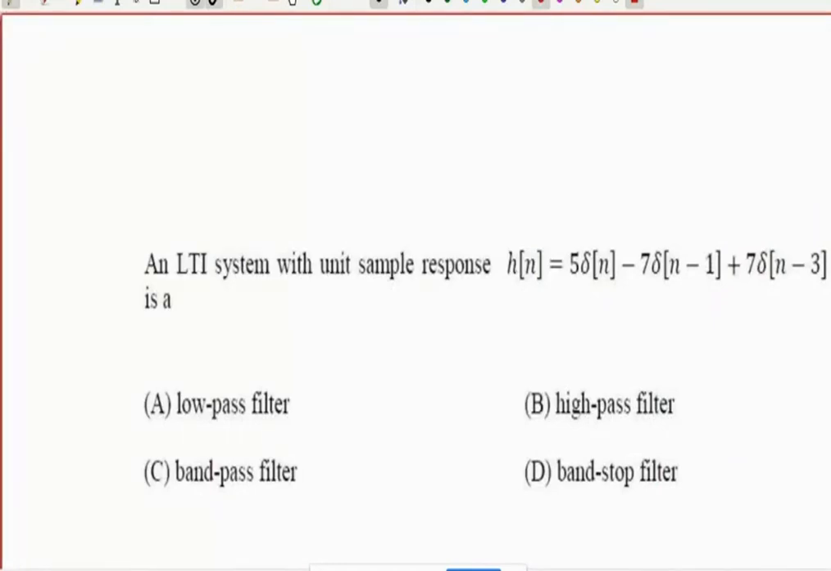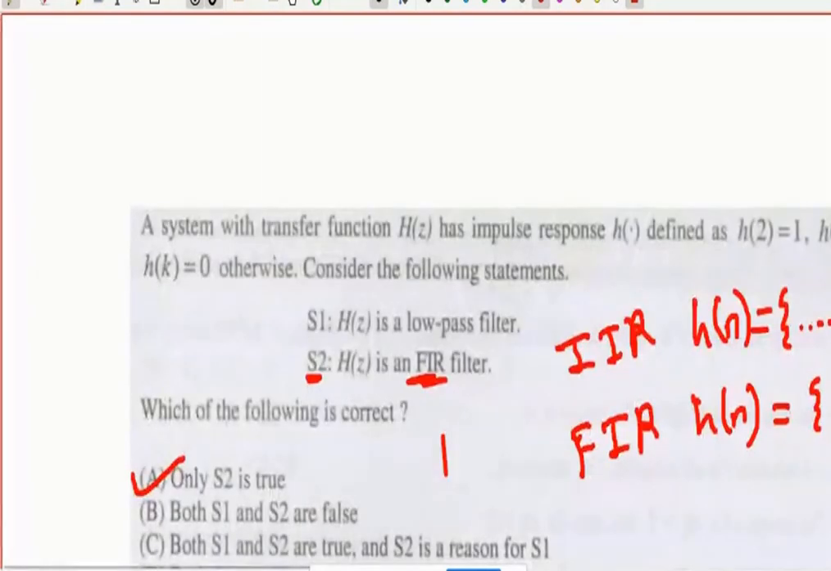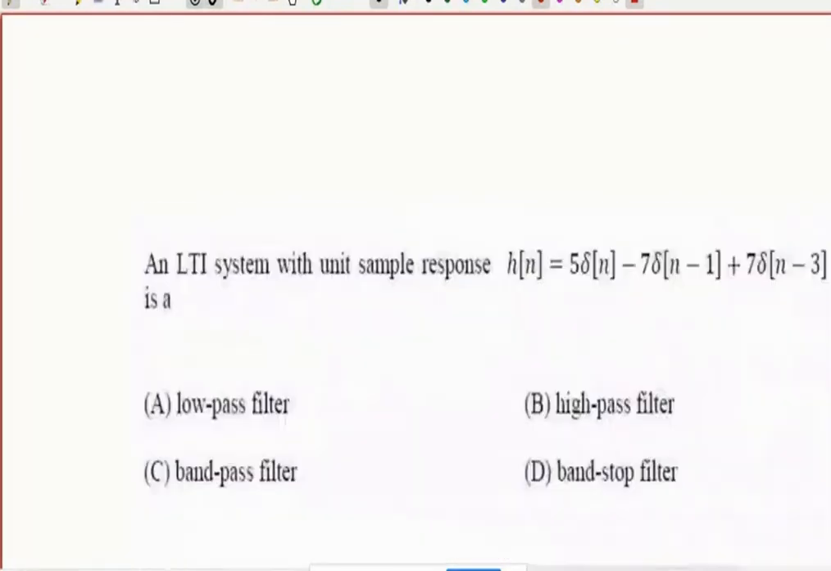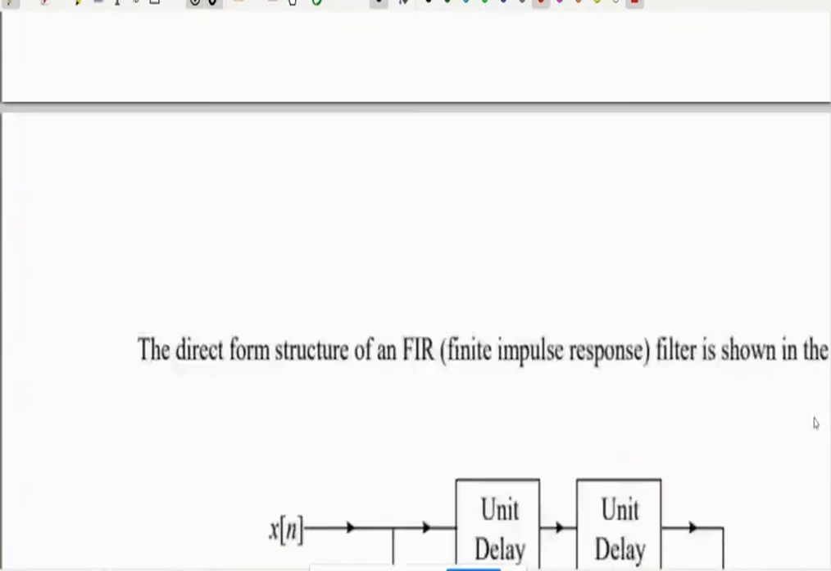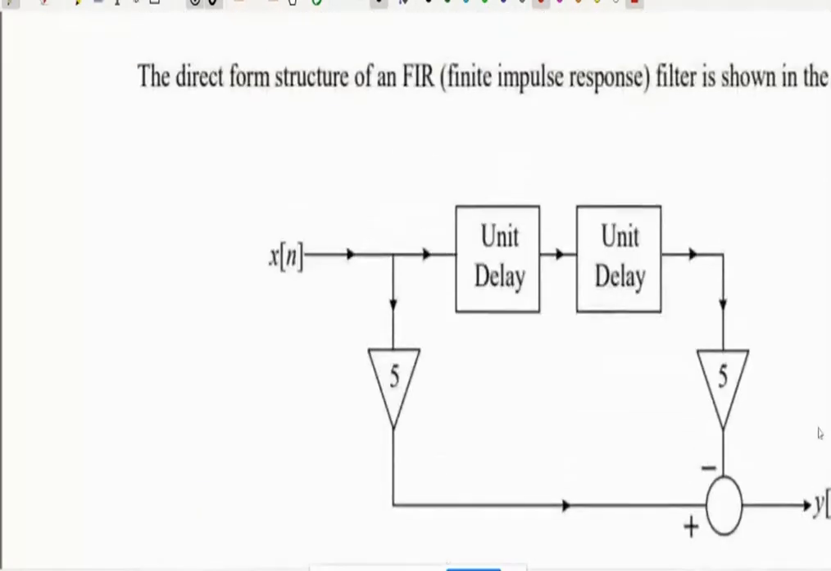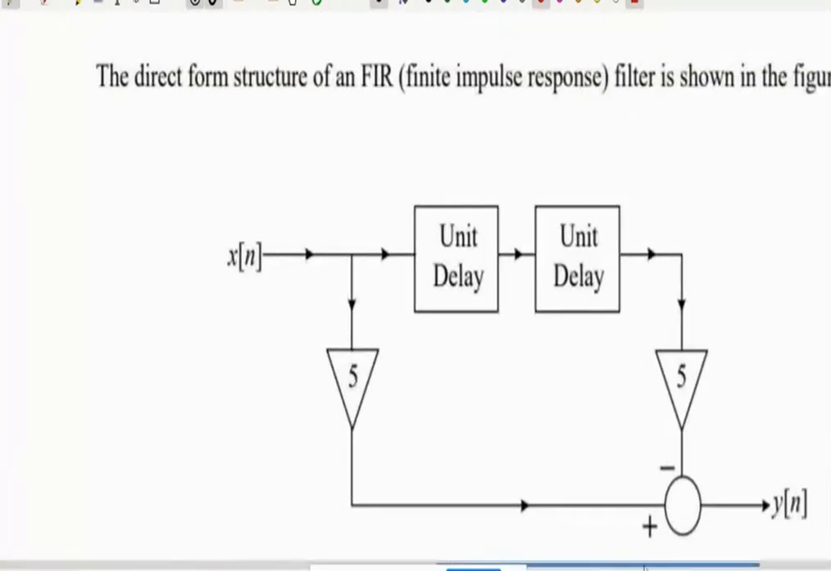This one is simple, or try it for homework. Okay, this is a little bit tough, but not that tough. Easy question.